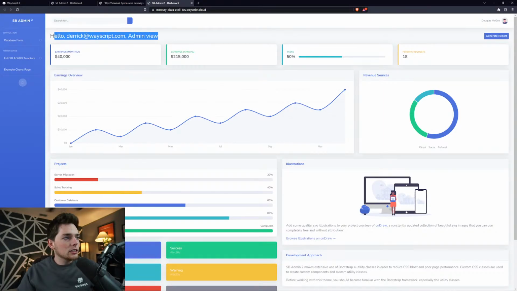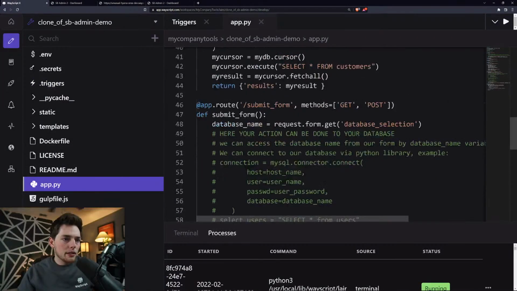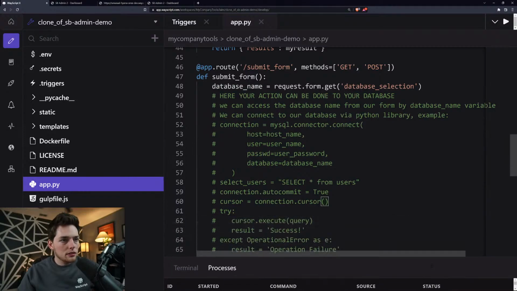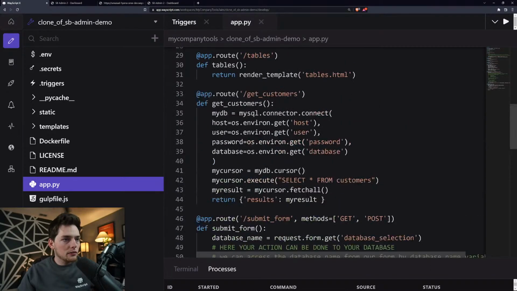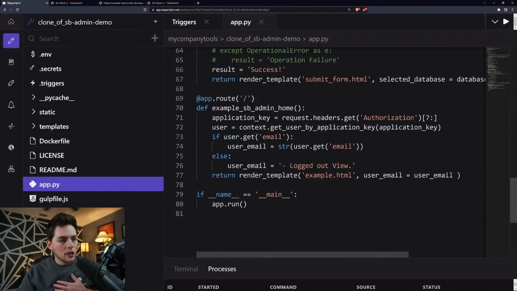So this was the original example, and in the code, in our app.py, all we're doing is within our request, let's find it. Yeah, so we're getting the user context and we're returning the email. We're passing it back to the user, and if not, then we're giving a logged out view. So pretty cool, pretty cool.